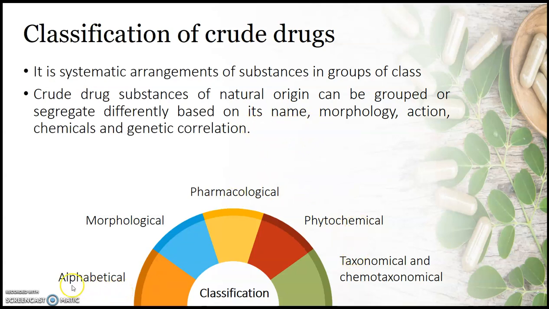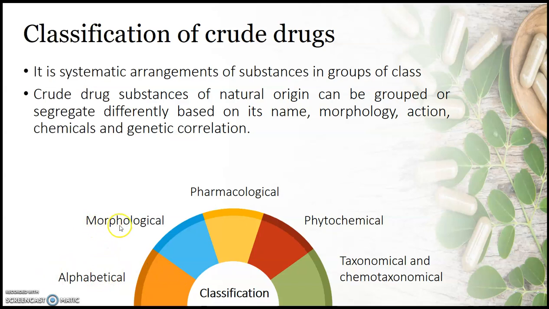The first and simplest mode of classification is alphabetical classification. In alphabetical classification, the drugs are categorized with alphabets like A, B, C, D, etc. A means all the drugs whose official name starts with A are classified under the alphabet A. Similarly for B and C. As an example, under A classification there would be acacia, aloe, asparagus. These plants will be classified in the A category.